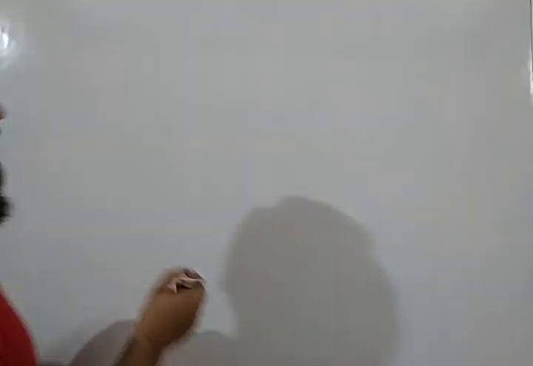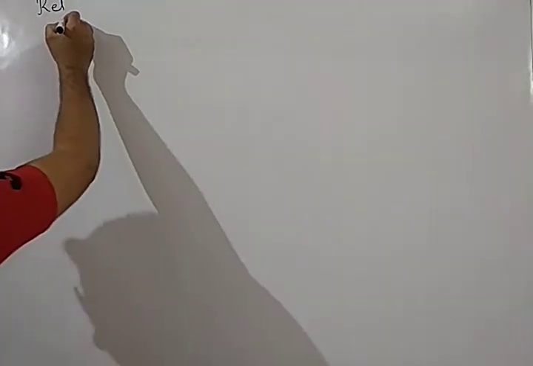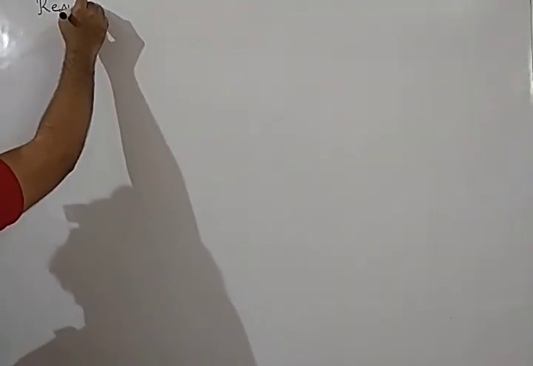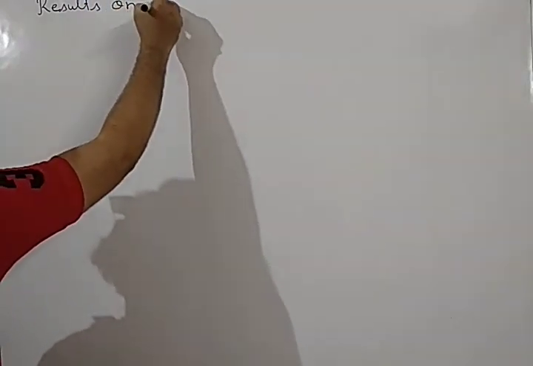Hello students, till now we have discussed the linear pair of angles and vertically opposite angles, and we have solved some questions based on all those relations. Today we are going to start the next topic, which is the relation of parallel lines, or we can say results on parallel lines.